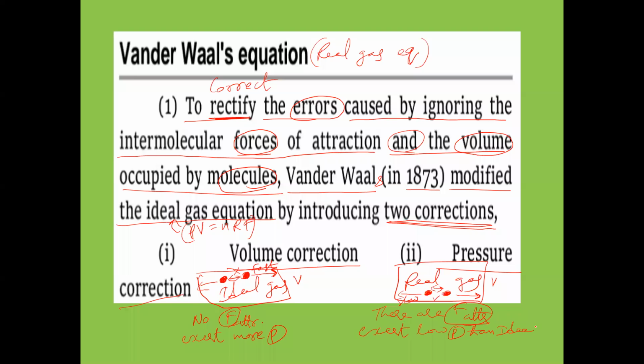Here we have taken 1 mole of real gas, and here we have taken 1 mole of ideal gas. Here V liters we have taken, and here also V liters we have taken. So same moles we have taken, but more pressure is exerted in the case of ideal gas. Why is it so? In ideal gas, there are no attractive forces between the gas molecules. Therefore, relatively more pressure will be exerted. I think the point is clear to you. That is called pressure correction.